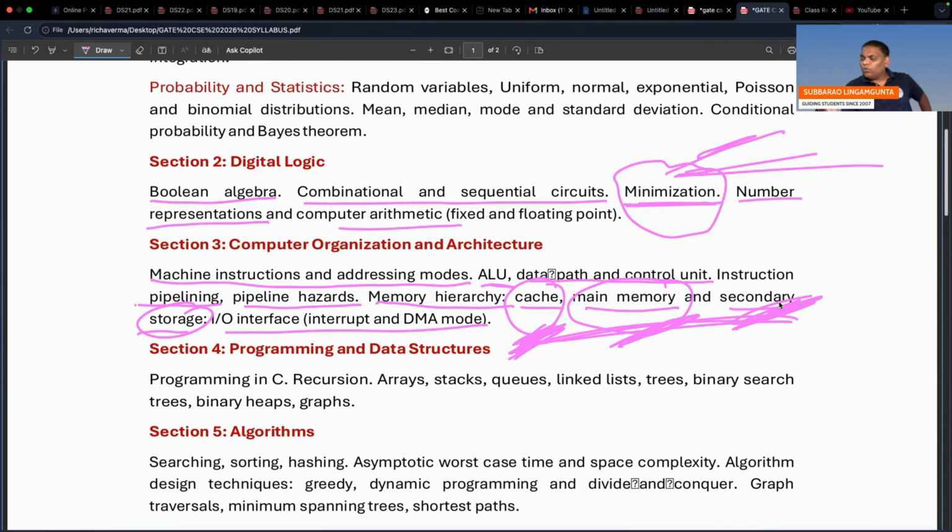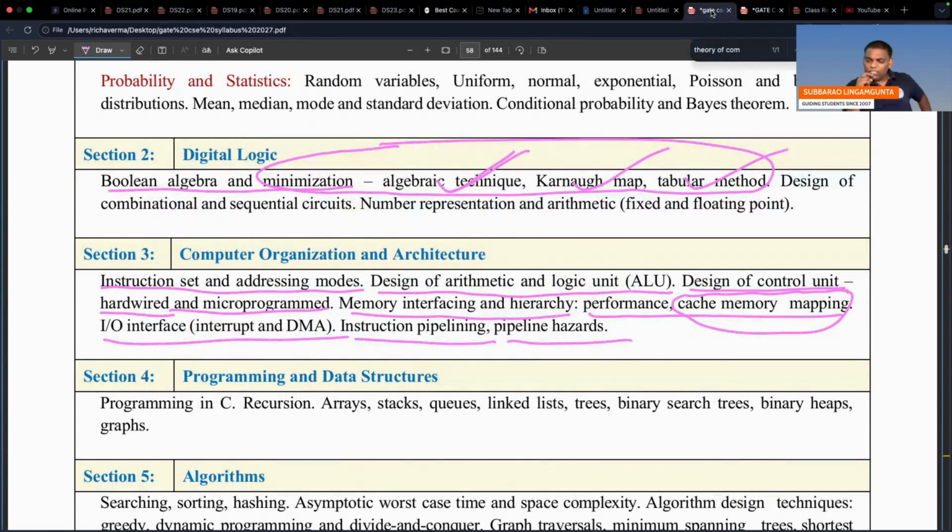If you don't want to take unnecessary tension, study whatever you have done, all the three things. But as per the new syllabus, only cache mapping technique. Anyhow, you will study cache memory, main memory, hard disk, everything in the operating system also. If you want, you can study everything, or you can study only this.